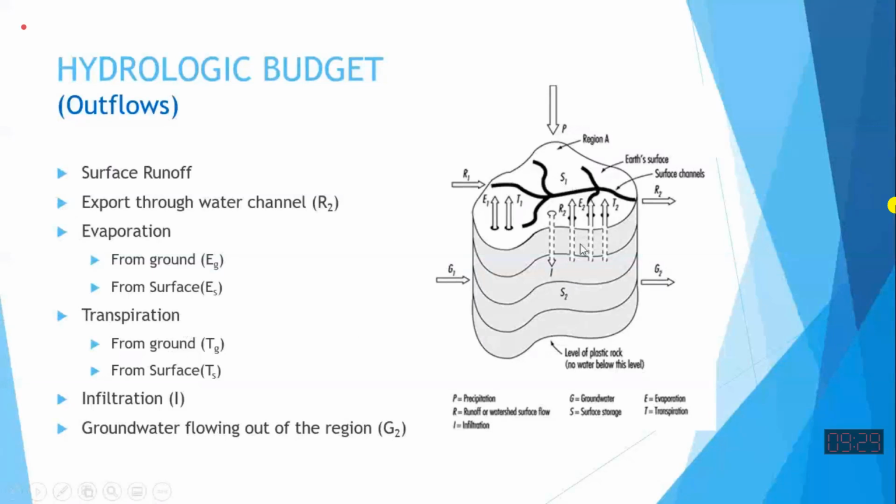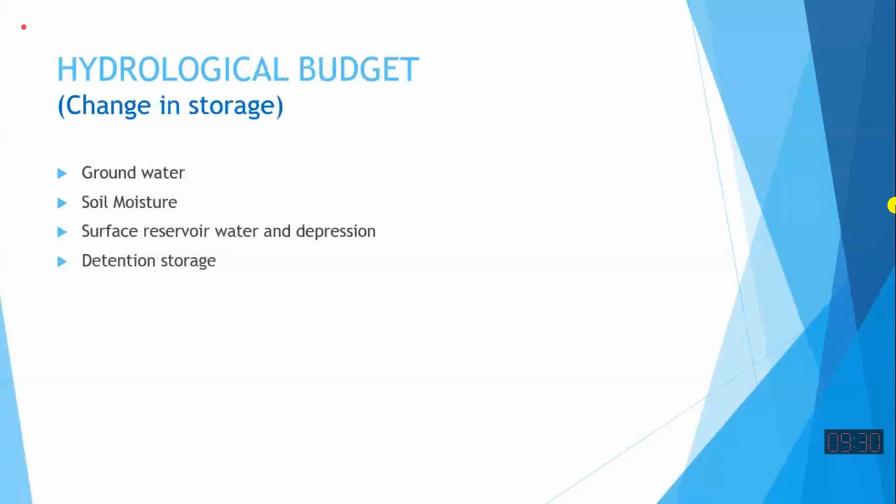Infiltration will be considered as outflow for the surface water and inflow for the groundwater. And this groundwater I have already mentioned. So just make a sketch of the system, make the boundary of the system, and then identify all the possible inflows and all the possible outflows. That is the first step of budgeting. Make the system boundaries clear and then identify the inflows and outflows.